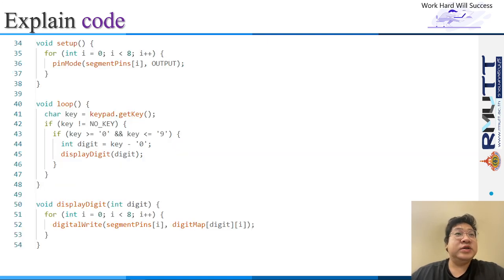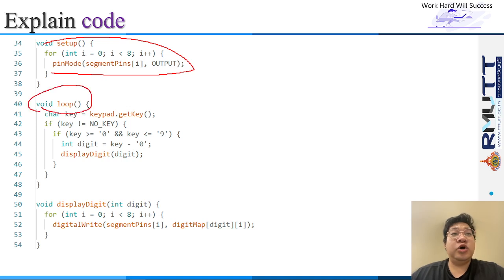And next is the setup. Set the segment pins as output. The pin mode sets the push button as input. And next is the loop function.